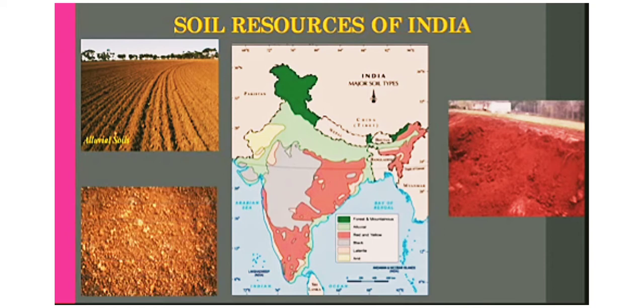Now let us talk about laterite soil. Laterite soil is formed under the conditions of high temperature and heavy rainfall with alternate wet and dry periods. Such climatic conditions promote leaching of soil. Now what is leaching of soil? Leaching is a process in which heavy rains wash away the fertile part of soil, making it very infertile.